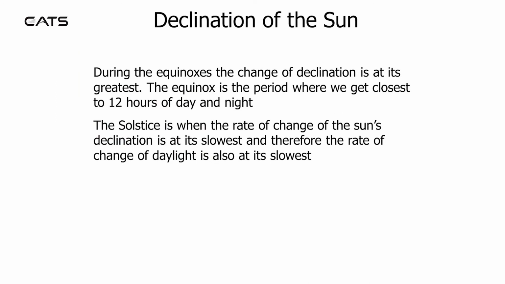Declination of the Sun. During the equinoxes, the change of declination is at its greatest. The equinox is the period where we get closest to 12 hours of day and night. The solstice is when the rate of change of the Sun's declination is at its slowest, and therefore the rate of change of daylight is also at its slowest.